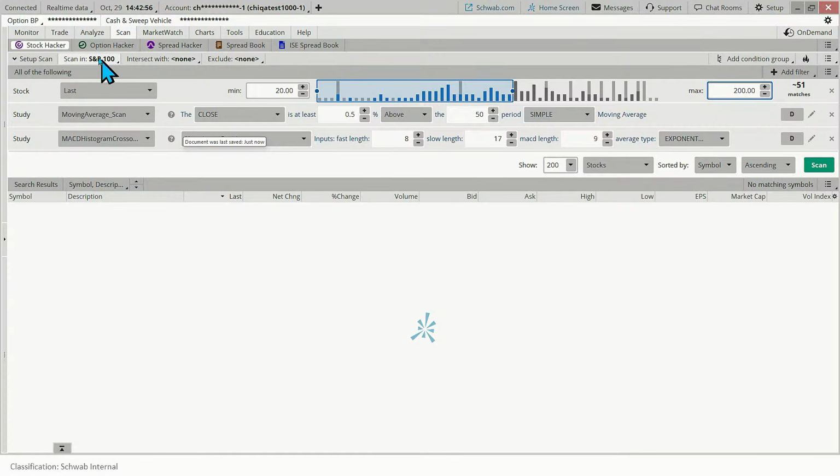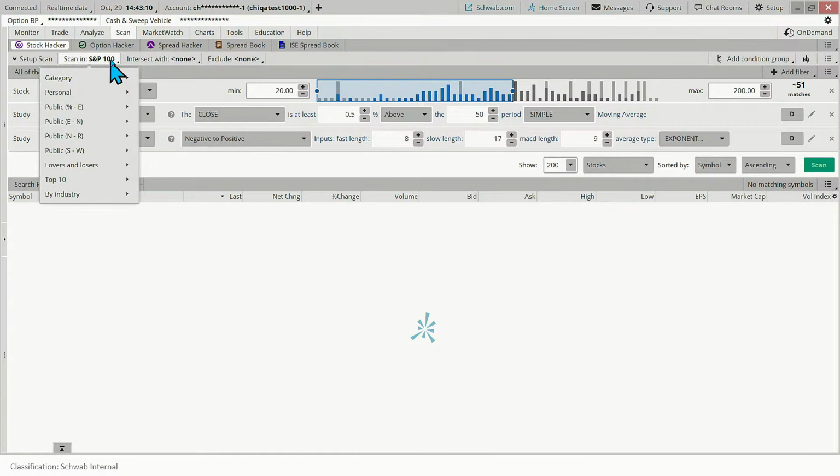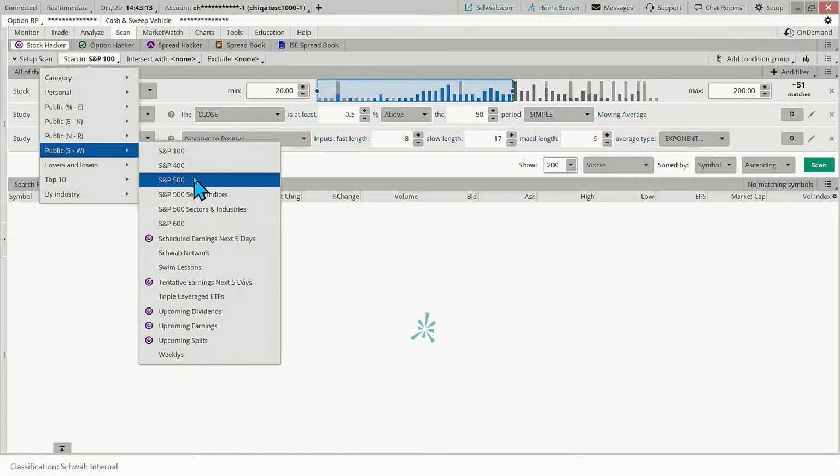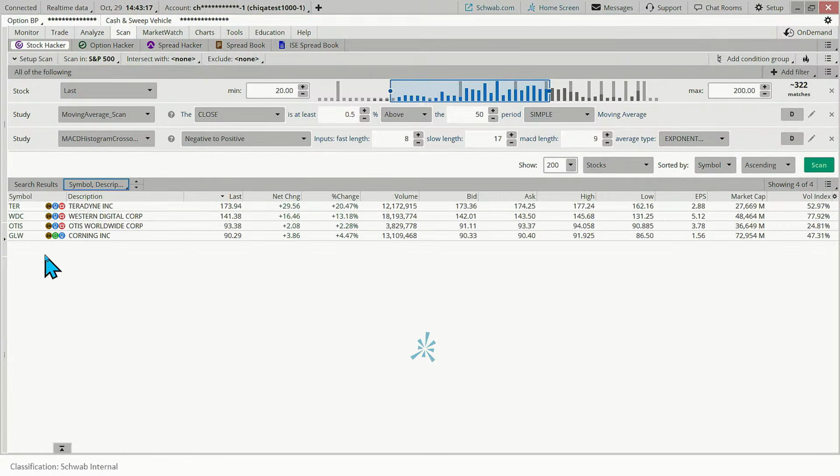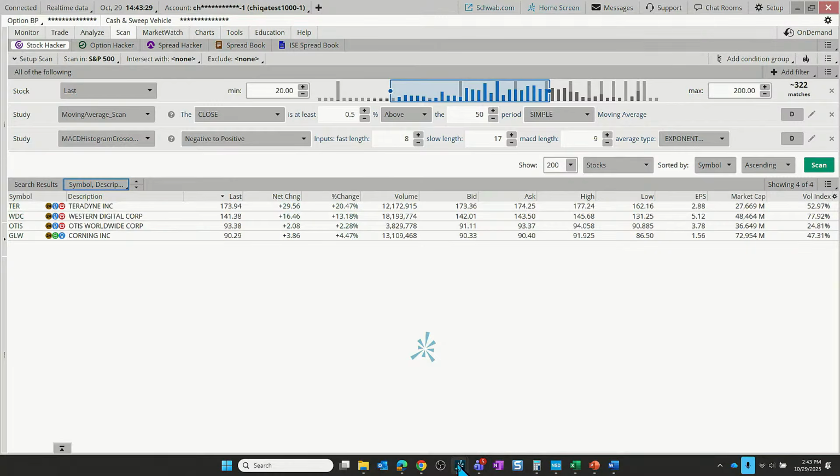All right. So if we're in the S&P 100 and I'm looking for stocks between $20 and $200 and I run this scan, you'll see that there's nothing that makes this. So in order to help with our class today, I actually pushed this out to the S&P 500 and ran the scan again. And then I found some stocks. And what I wanted to do is look at this GLW together today and do that really simple position sizing on this one. So let's go to the charts on our Thinkorswim